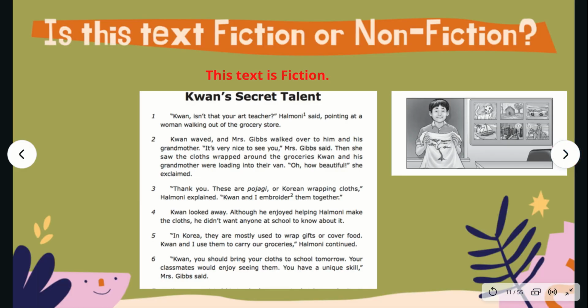This text is fiction. It is a fiction text. One way we know that it's a fiction text is through the illustration. Someone drew it.